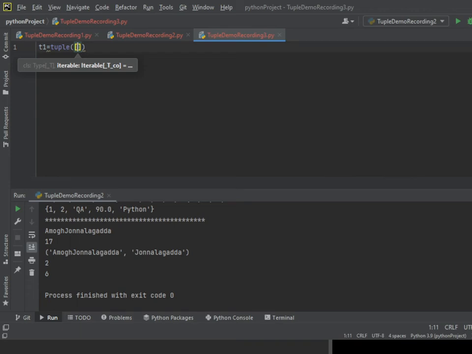Inside I'll give a list: Amog, Python and automation.